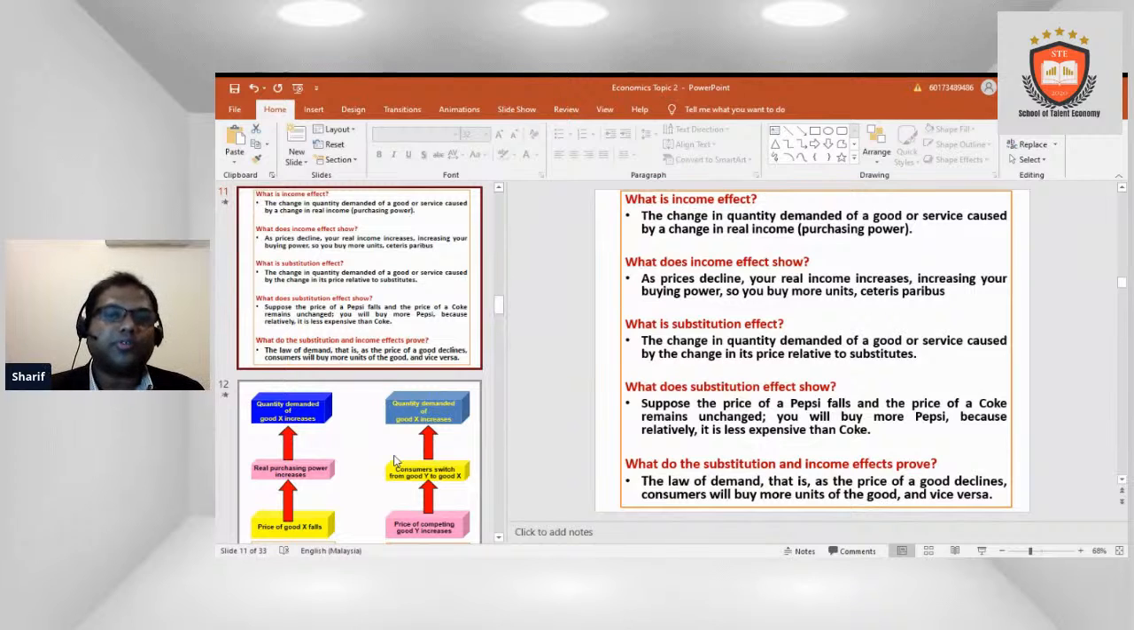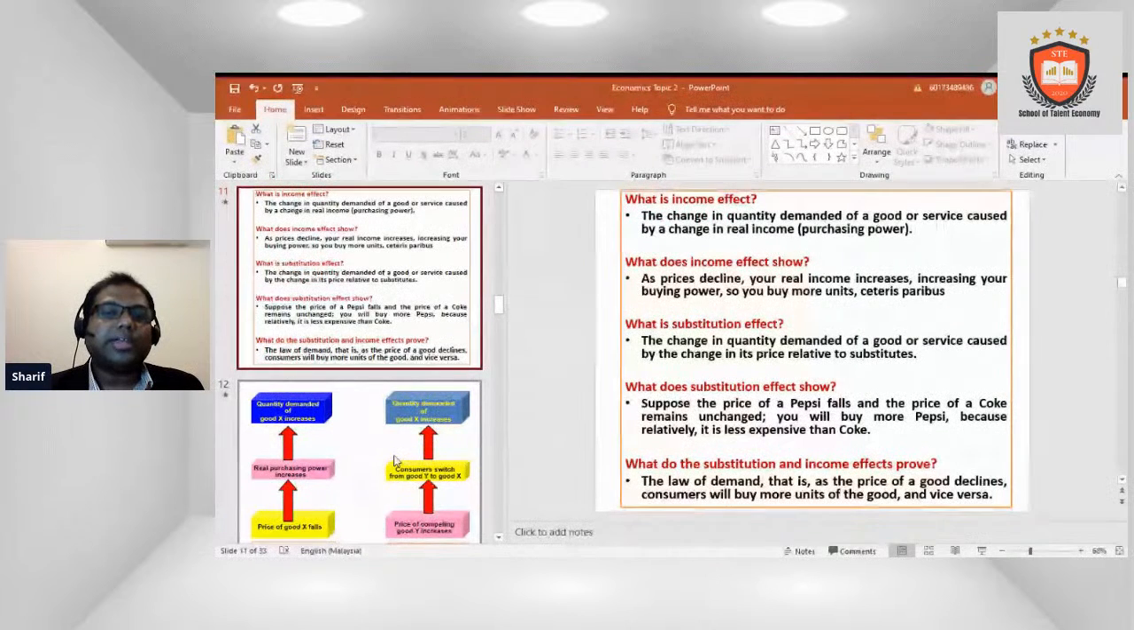What is the substitution effect? The change in quantity demanded of a good or service caused by the change in its price relative to the substitute. What does the substitution effect show? Suppose the price of Pepsi falls and the price of Coke remains unchanged, you will buy more Pepsi because relatively it is less expensive than Coke.